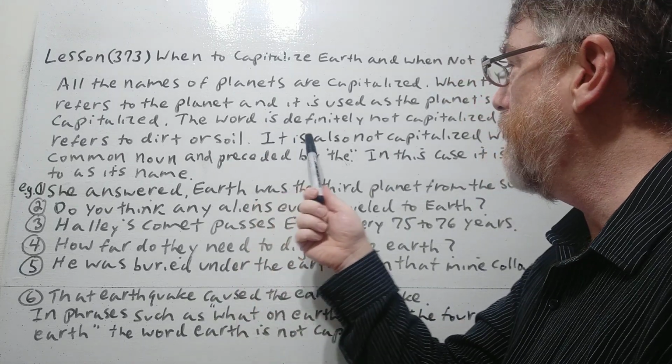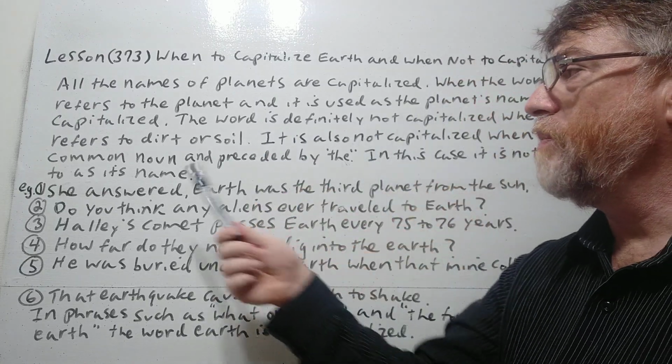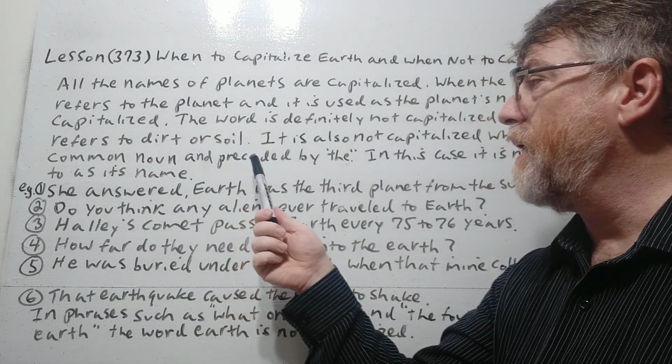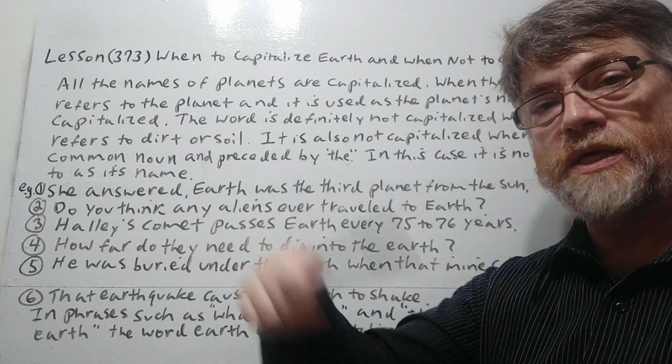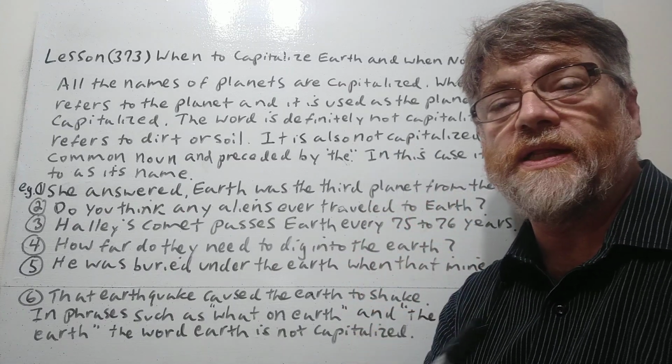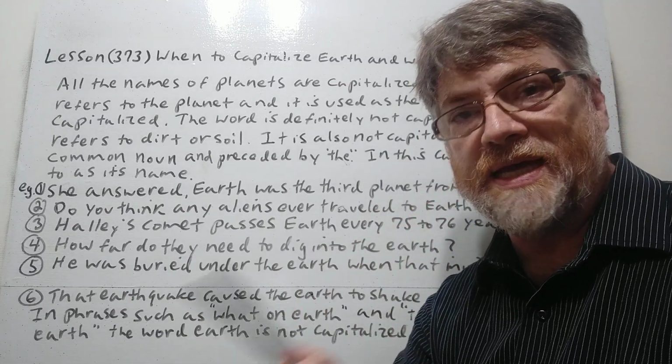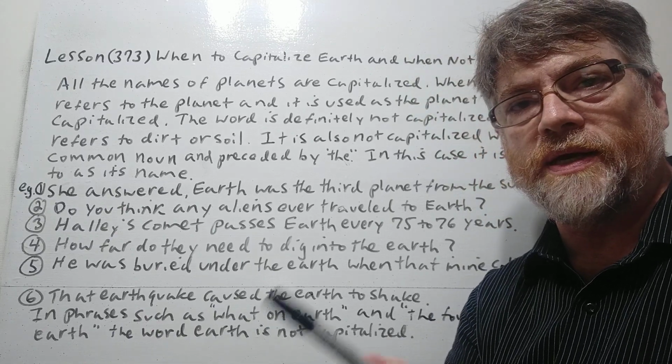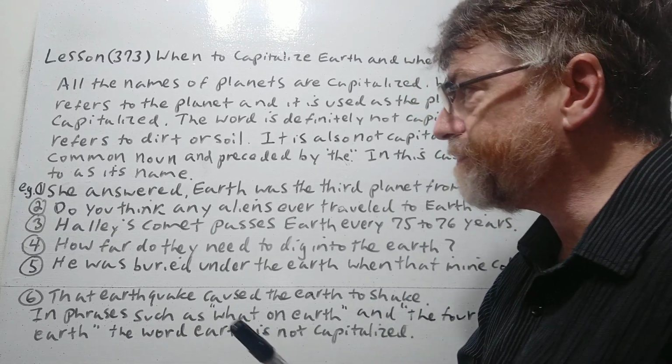It is also not capitalized when it is a common noun and preceded, meaning coming before, by the. In this case, it is not really used as its name. Okay, so let's look at a number of examples here.